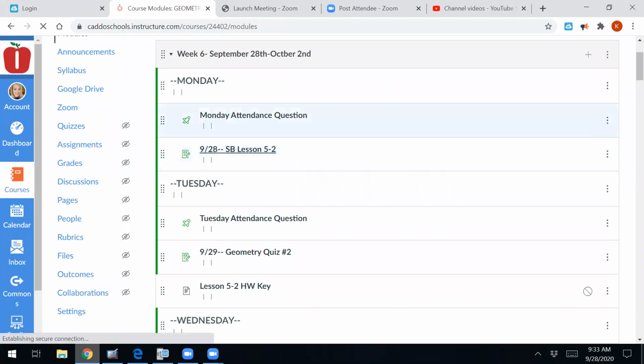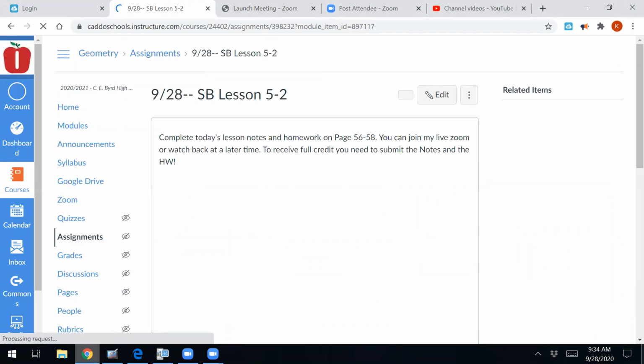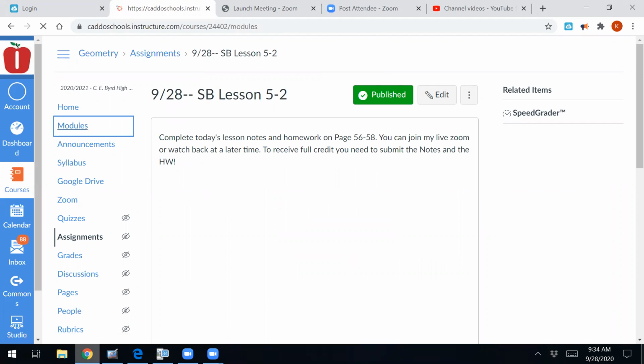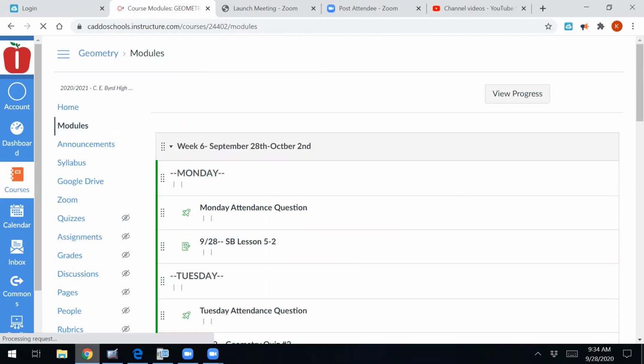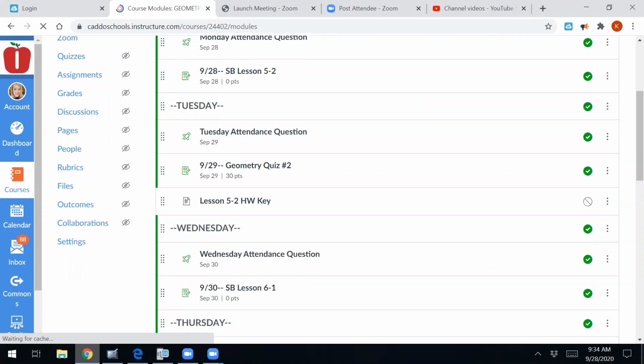We are doing lesson 5-2 today, but I wanted to draw your attention to the fact that you do have a quiz tomorrow. Let me go back to our module. That's what's cool about your modules, you can see what I have planned for this week. On Tuesday, you have your geometry quiz 2. That quiz is over lessons 4 and 5. We're going to finish up 5 today. Lesson 4 was all about the midpoint.